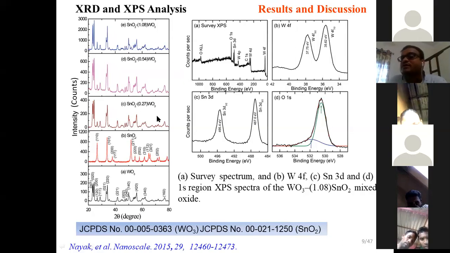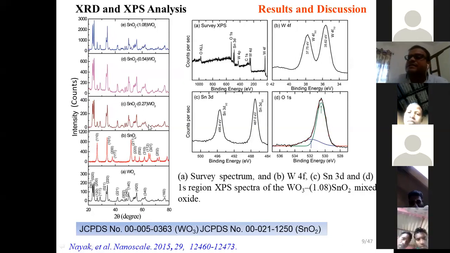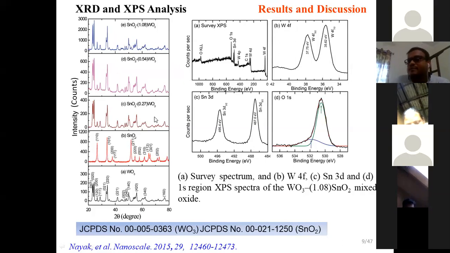But the intensity increased, which suggests that crystallinity increases when we incorporate the tin precursor into the sample. On the composite sample, we do not find any tin oxide peak. This may be attributed to the very small amount of tin precursor we used, so we did not observe any peak.